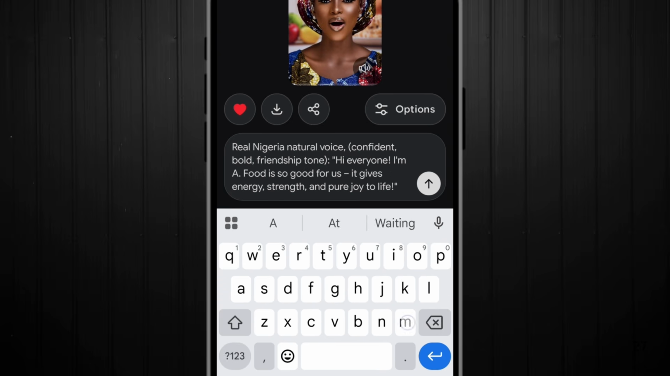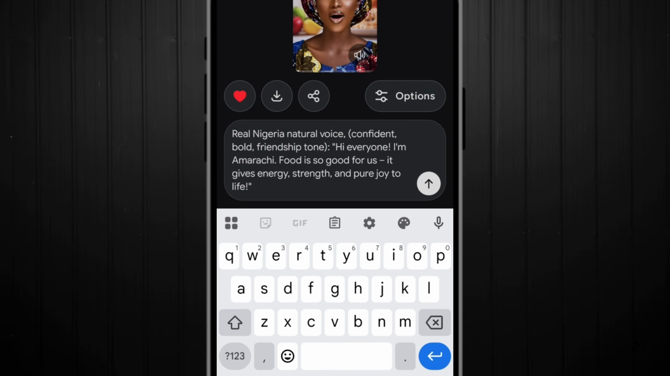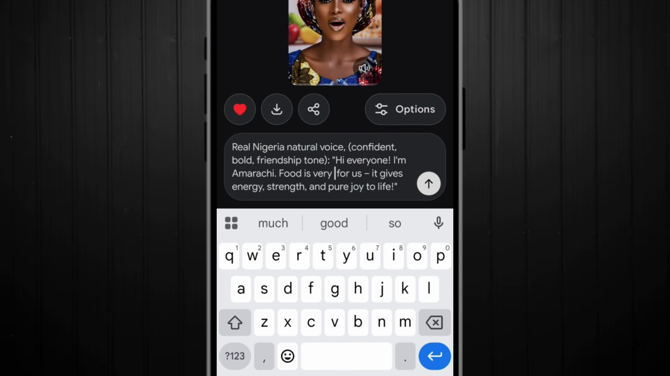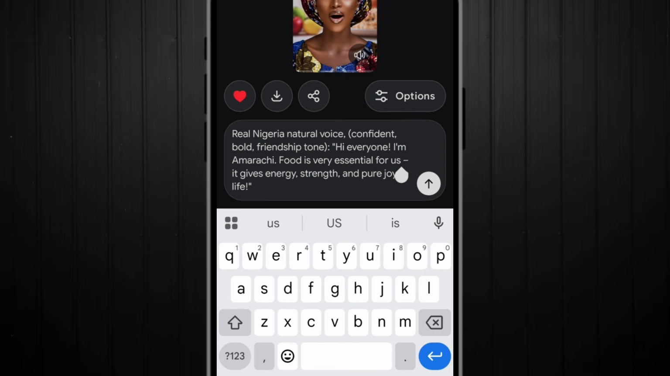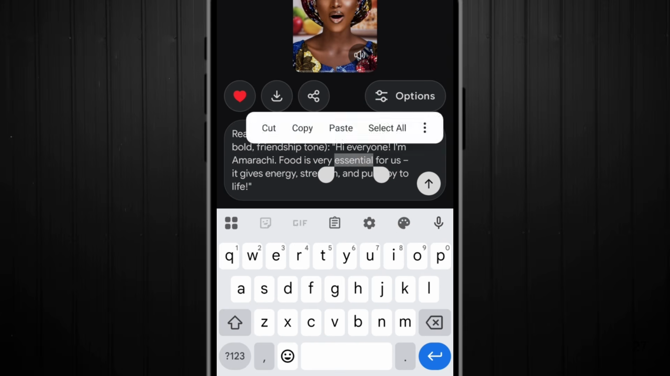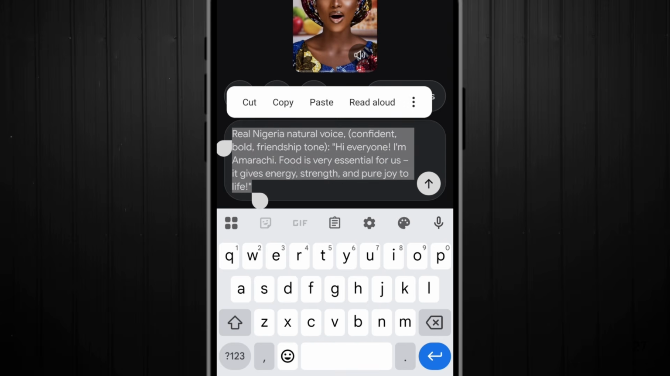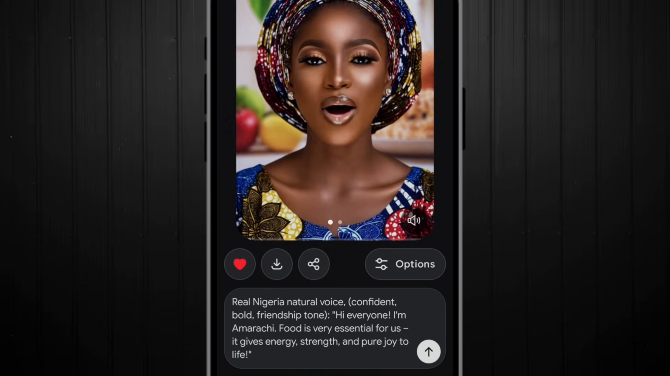Hi everyone, I'm Amarachi. Food is so good. Food is very essential to us. So this right here, I will copy this because I'll be using it as we go on and on. So I'll paste it right here.